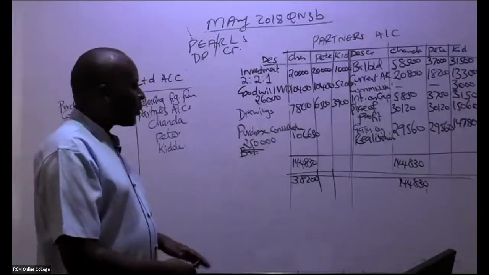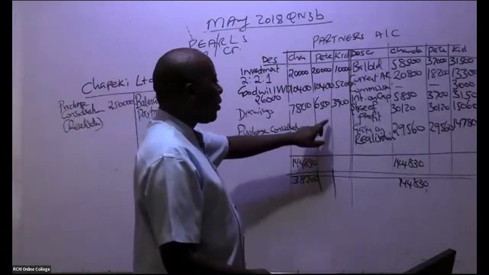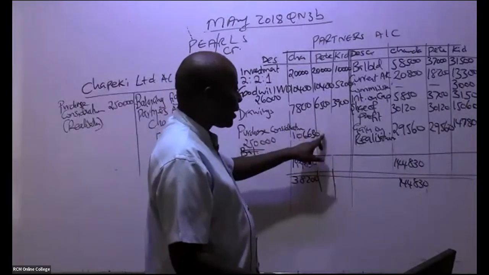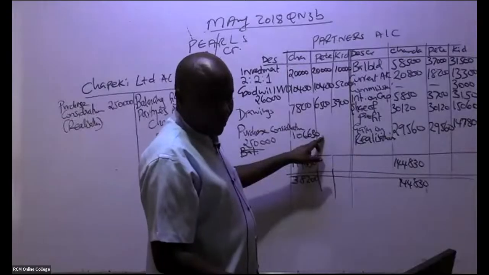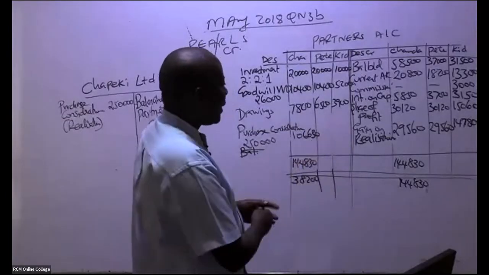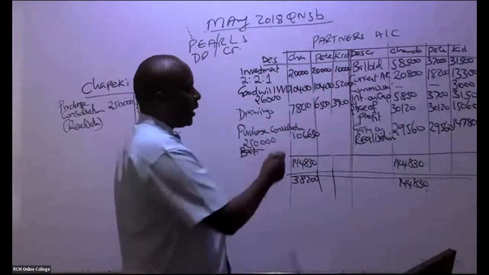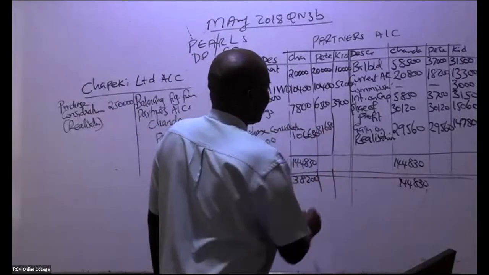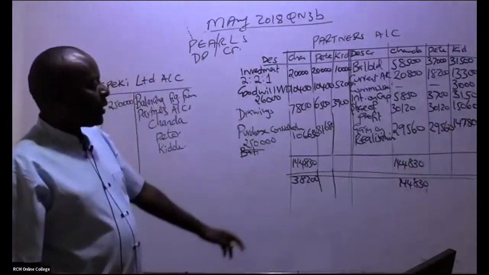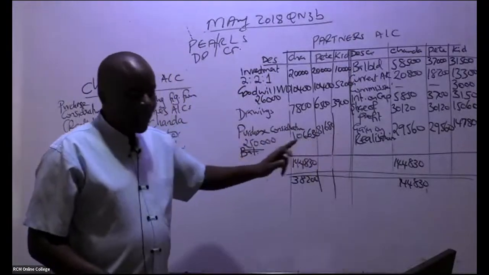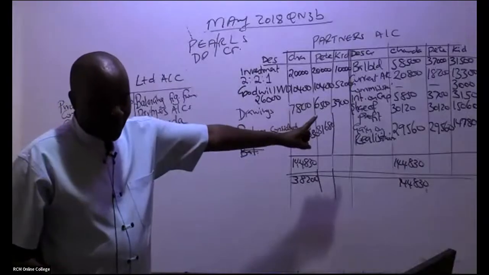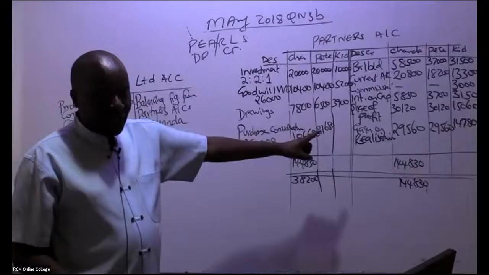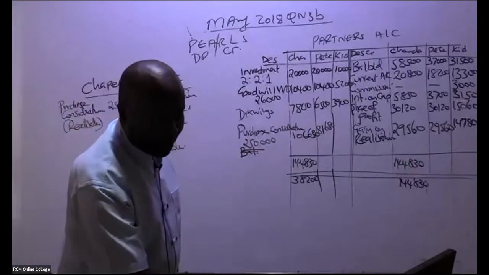Actually, me, I want the final answer. I want the final answer here for Peter. Balancing figure for Peter. They're telling me it is 81,680. I'm being told it's 81,680, like that. How about balancing figure for Kidole? Kidole Sambusa. 62,690. 62 or 61?